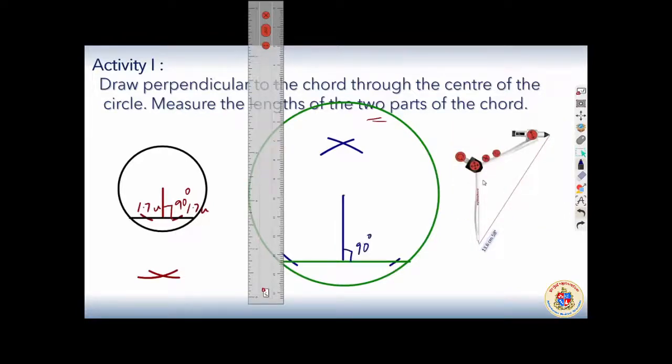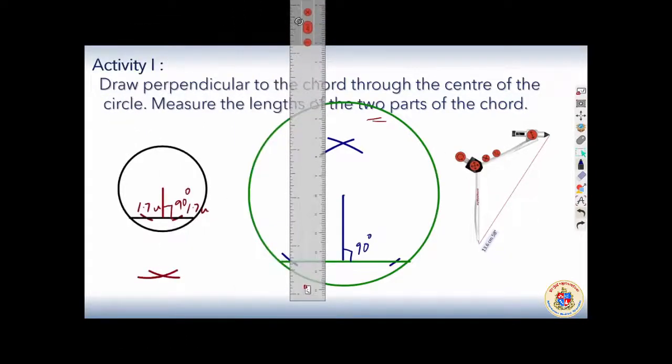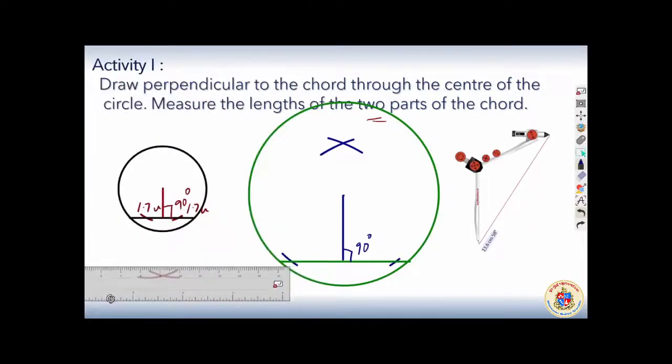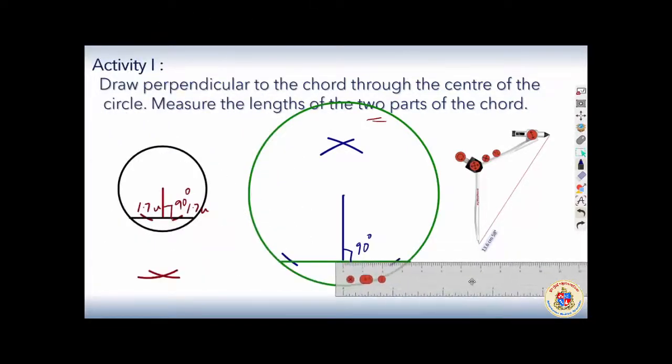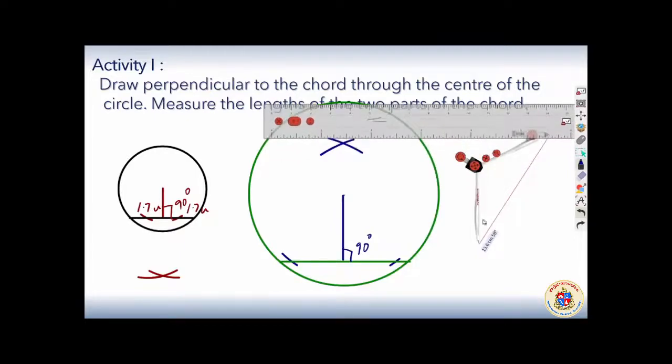And if this is perpendicular, as per the activity, we are asked to measure the length of the 2 parts of the chord, the parts made by this perpendicular. In that case, we'll take the scale and measure. It is almost 3.5, and the other side also it is almost 3.5. Correct? Approximately it is correct. Digital errors will be there. So I will write down 3.5. I'm not writing unit centimeter, instead I'm simply writing U because my scale is not a centimeter scale. So both sides we got 3.5.